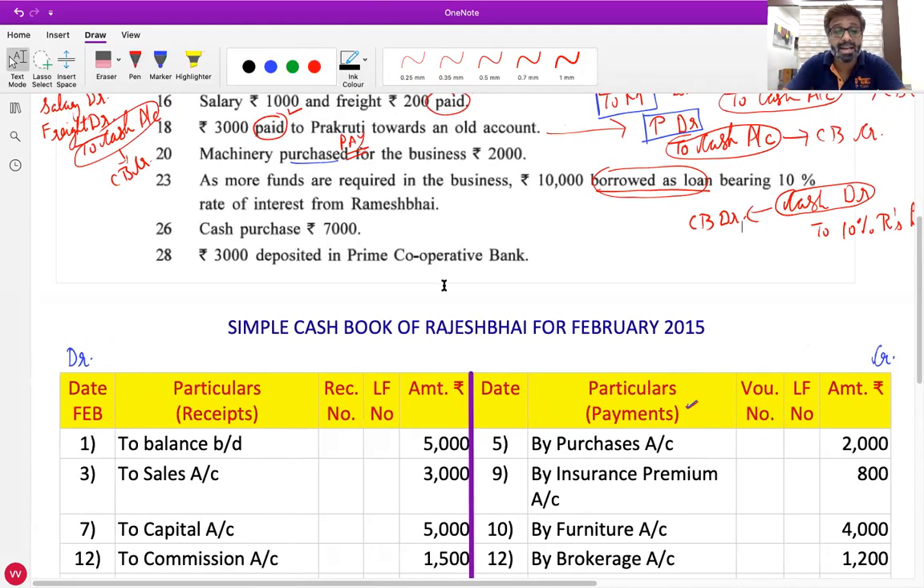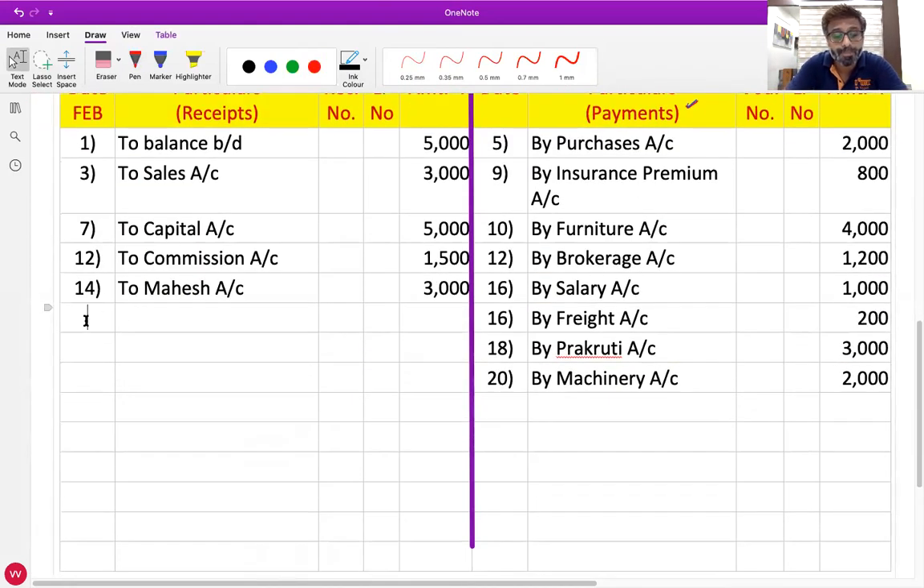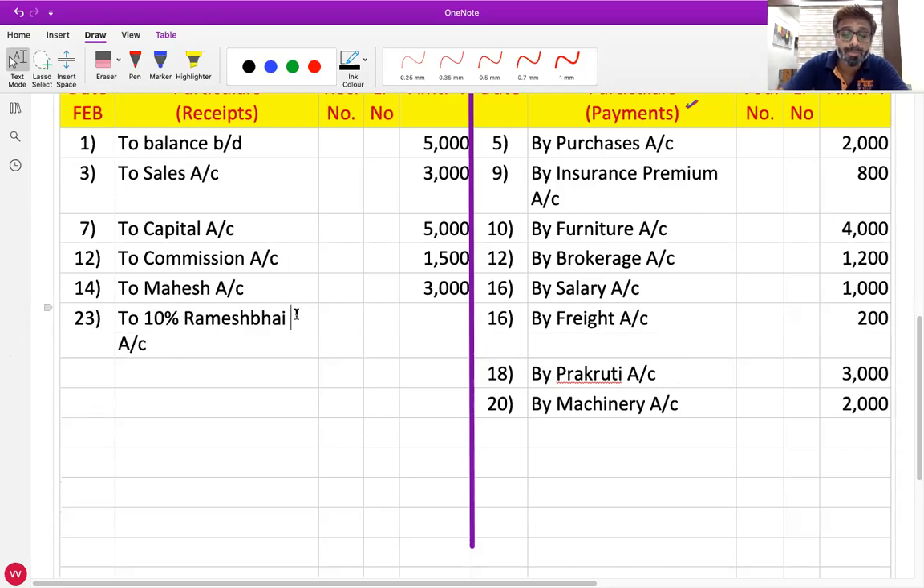Now debit side, what is the date I should record? Date 23. Very good. In particulars, opposite account to Ramesh Bhai account. An amount, not Ramesh Bhai account, you must write to 10% Ramesh Bhai's loan account.